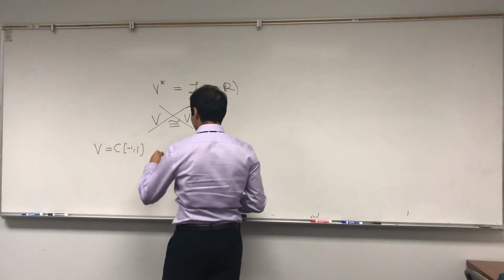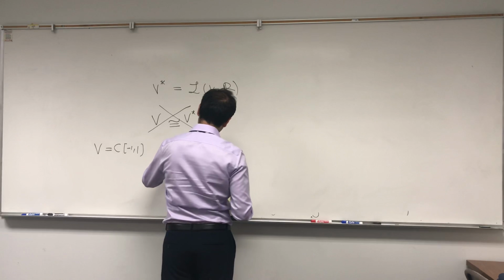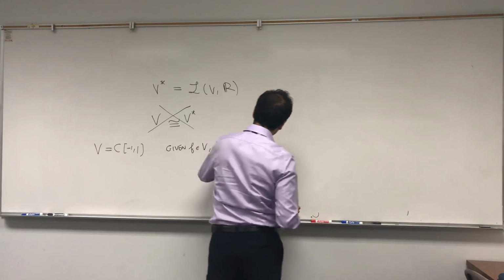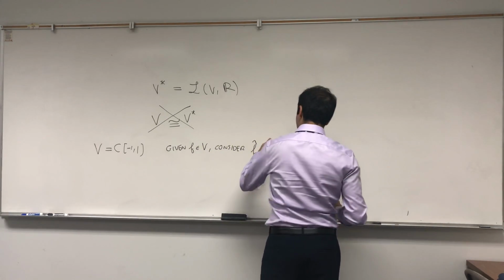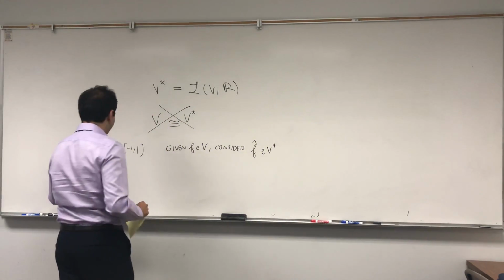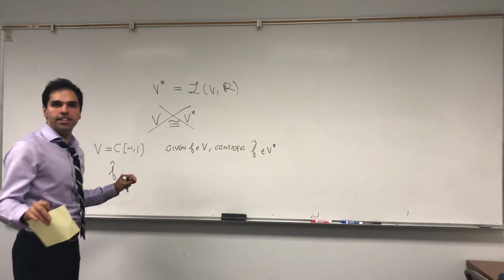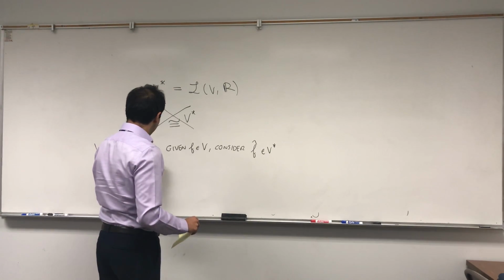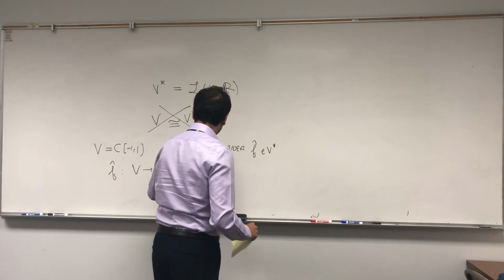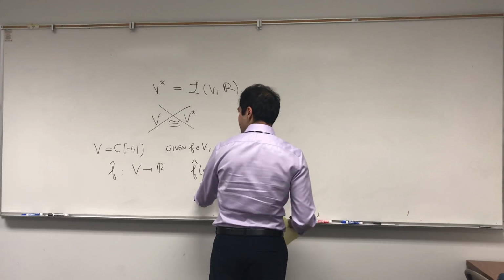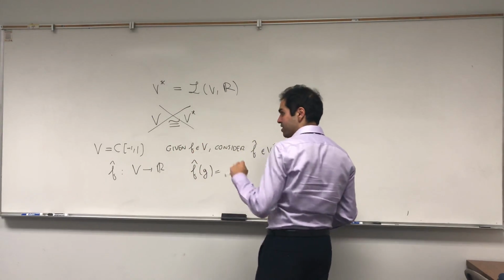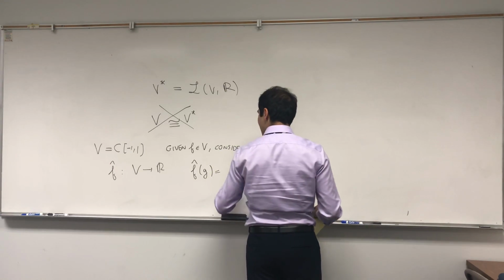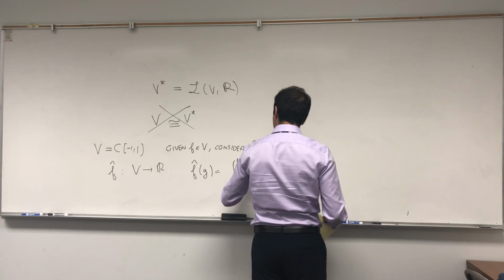So given f in V, consider the following functional, f hat in V star. What this means is that f hat, again, nothing to do with Fourier transform, this is just the hat of today, goes from V to R, and f hat of g, again, g is a continuous function from -1 to 1, just takes the integral from -1 to 1 of f of x, g of x dx.